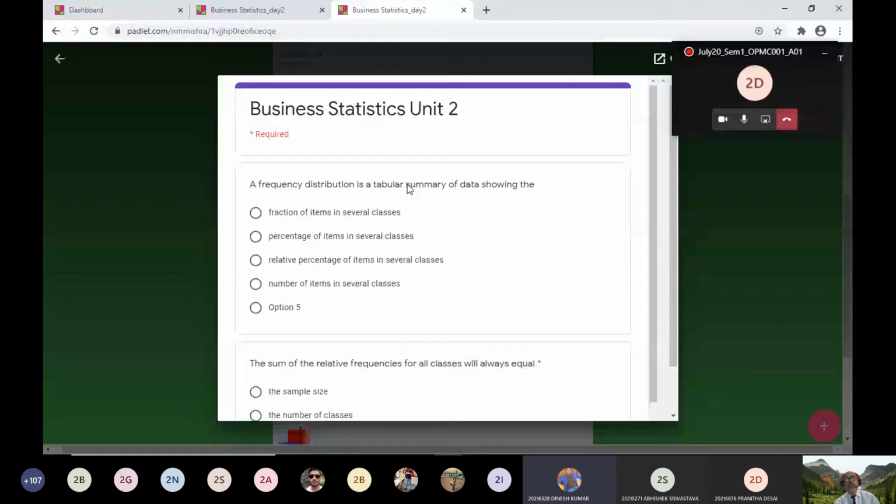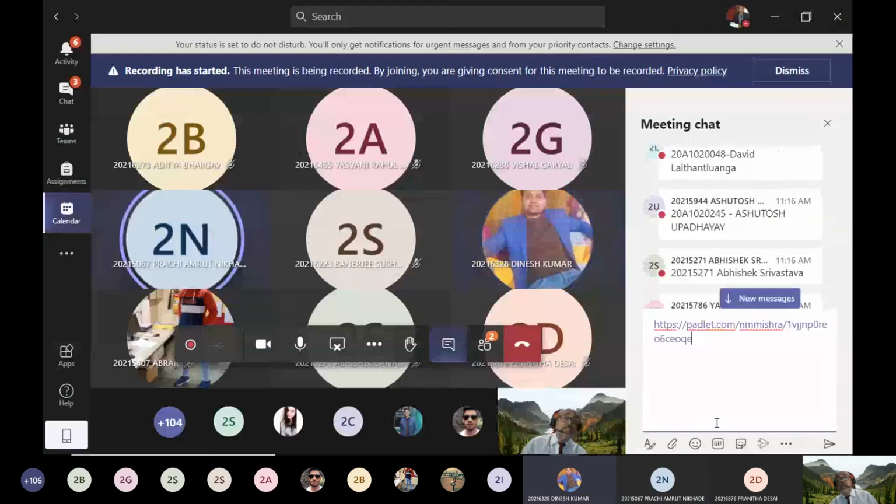No, sir, we don't know how to get that. Okay, I'm sending you the link. Please click this link at your end. Can we get the Excel sheet that you just used? Yes, that Excel sheet I will upload on the Padlet. Very good question. Thank you. Those who don't know how to open this Padlet, please click this link.